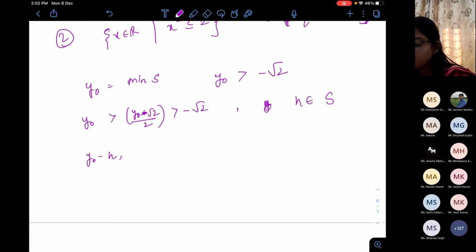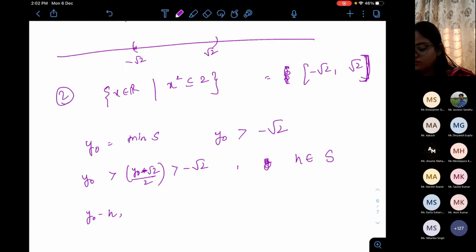That's why we are saying minimum and maximum cannot be variables, they are fixed numbers. Even the supremum and infimum corresponding to a set S are fixed numbers.